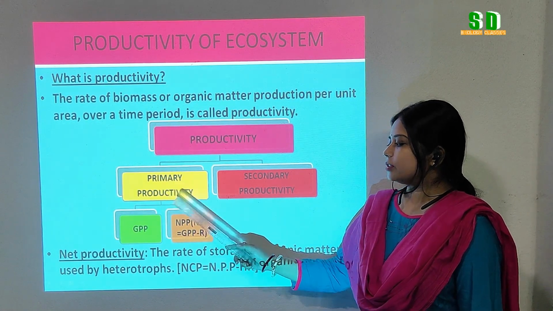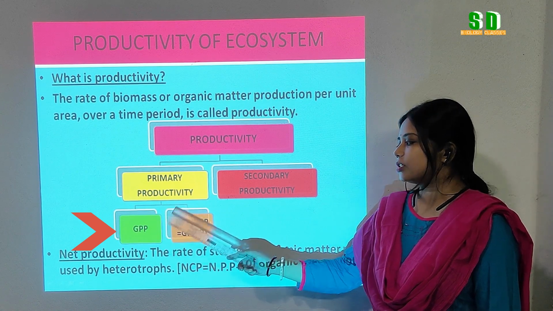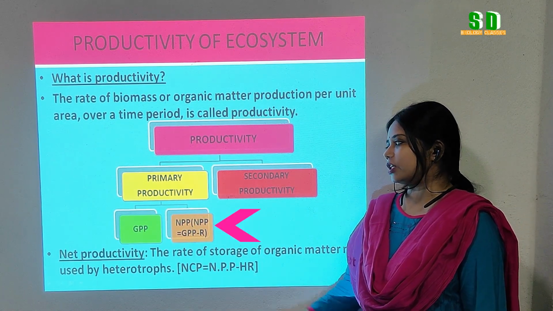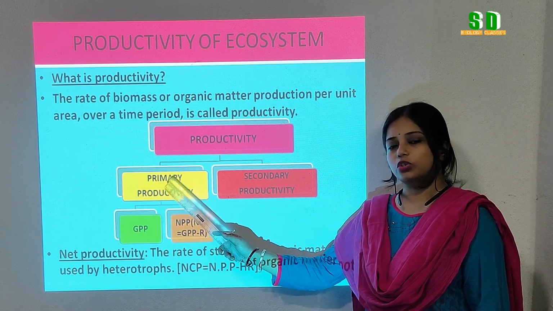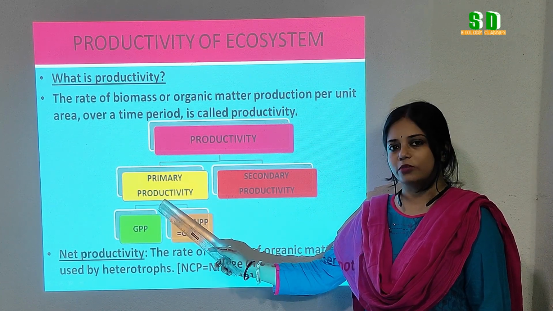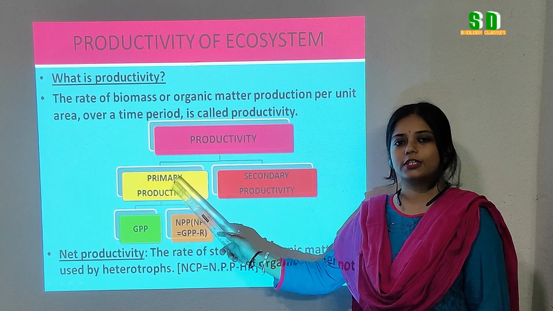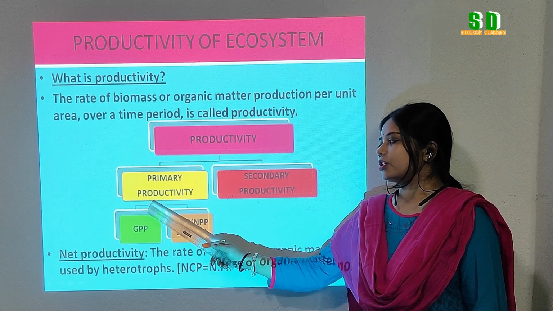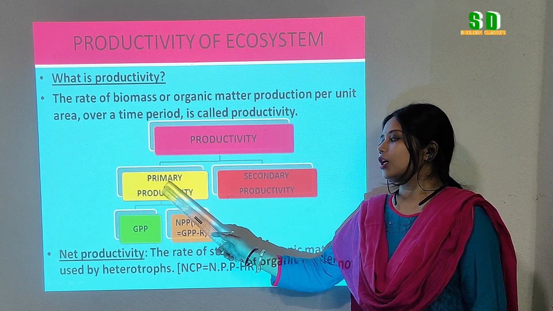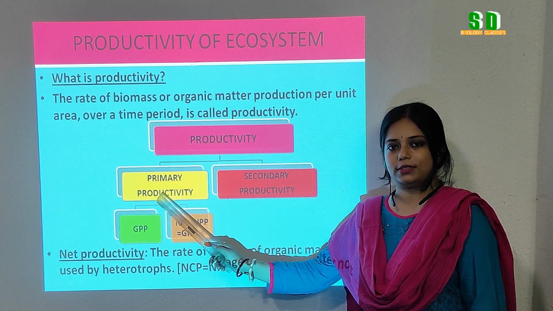Now primary productivity again can be classified into gross primary productivity and net primary productivity. By the process of photosynthesis, green plants make their own food and add the biomass or the organic matter. That organic matter is stored in their body. So, gross primary productivity is the total amount of biomass present in the green plant.